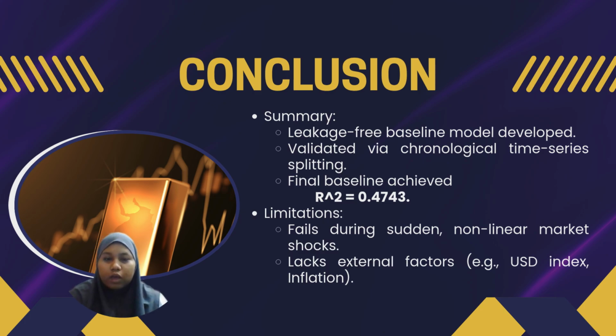However, this baseline model has two main limitations. The first is that it fails during non-linear market shocks. The second is that it lacks extreme economic factors like the USD index and inflation rate. Moving forward, the result proves that I need a more advanced model to handle high volatility and improve our final accuracy. Thank you.